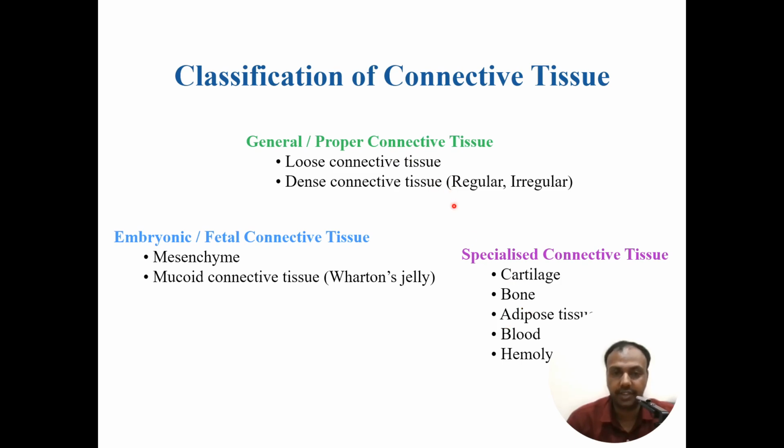Now moving on to the subclassification. General connective tissue can be classified as loose connective tissue. As the name suggests, the connective tissue elements are loosely arranged. Then there is dense connective tissue, which has regular and irregular types. In the case of embryonic connective tissue, there are two types, mesenchyme and mucoid connective tissue. Mainly it is Wharton's jelly. And as I mentioned before, specialized connective tissue consists of cartilage, bone, adipose tissue, blood, and hemolymphatic tissue.